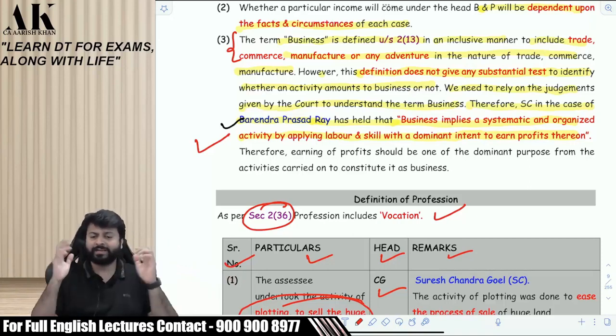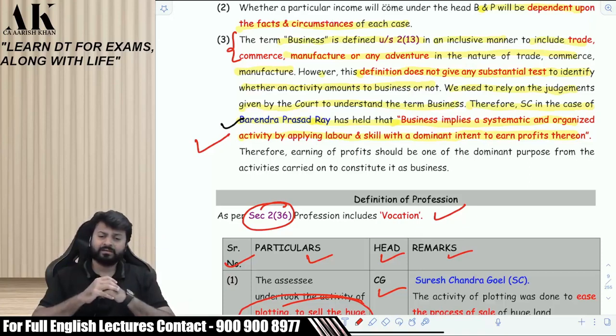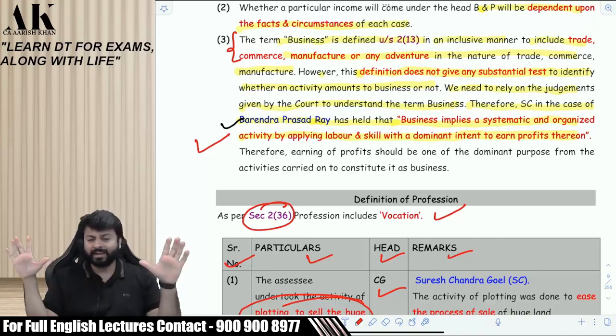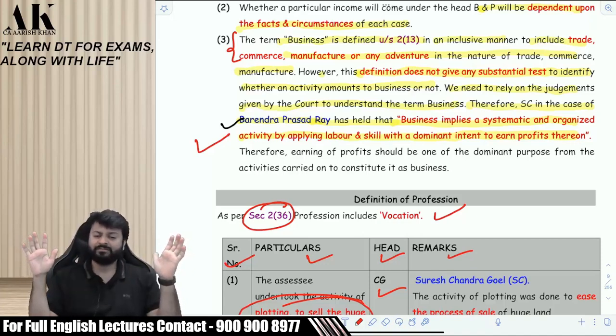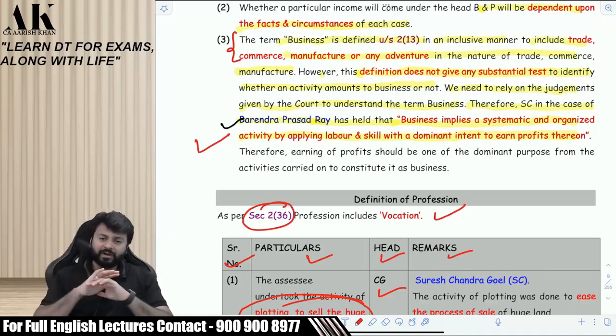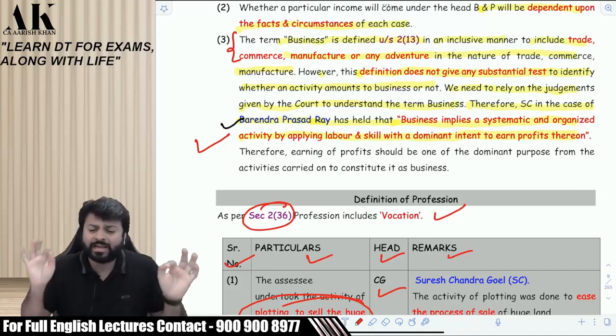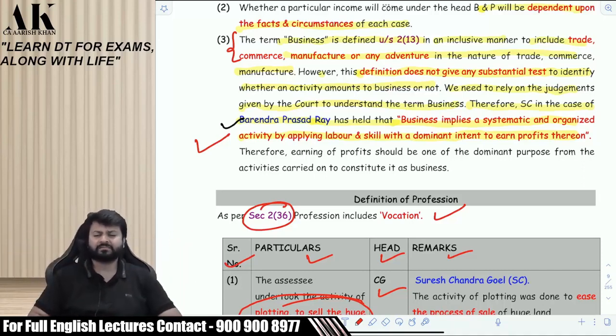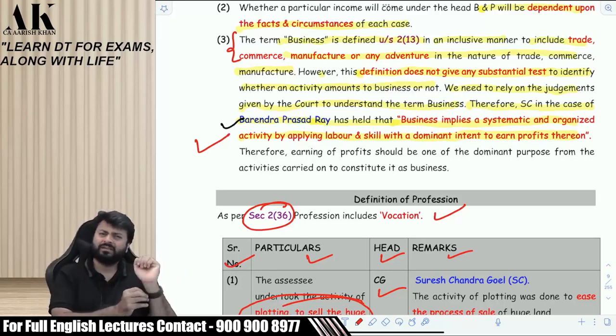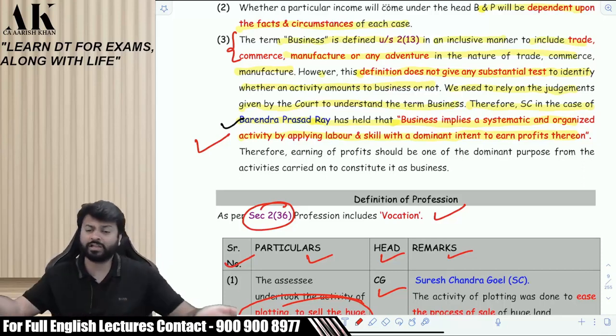Amitabh Bachchan doesn't have any degree, right? Baba Ramdev doesn't have any degree. But are they skilled enough in their respective fields? Yes or no? Therefore, they are skilled enough in their respective fields. That much is sufficient to call anything a profession. Is it clear to everyone? So, profession includes vocation, and vocation means any kind of skill. Any occupation which requires skill is known as vocation. And therefore, that is ultimately called a profession.